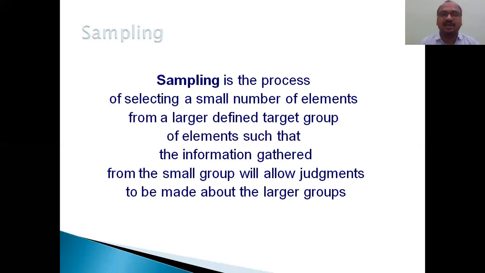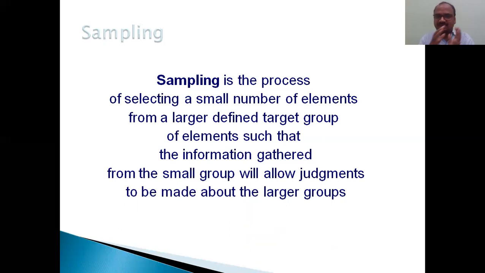And sampling, here you can see the definition. Sampling is a process of selecting a small number of elements from a large defined target population, a large defined target group of elements, such that the information gathered from the small group will allow judgments to be made about the larger population.